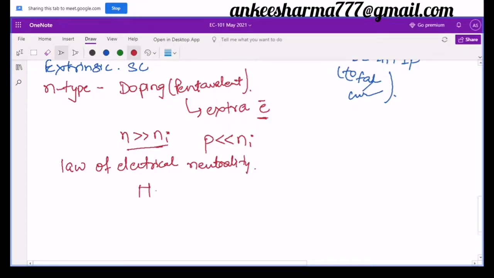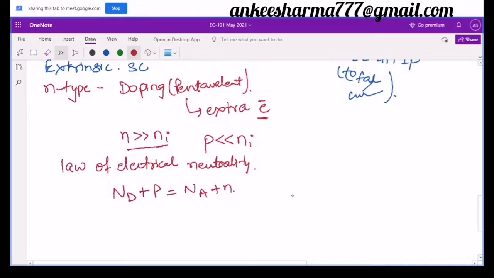that ND plus P is equal to Na plus N. So what is this ND and Na? Although we know what is P and N, P is the number of the holes, N is the number of electrons, or to be more precise, they are free electrons and holes. Na is the acceptor doping, Nd is the donor doping.